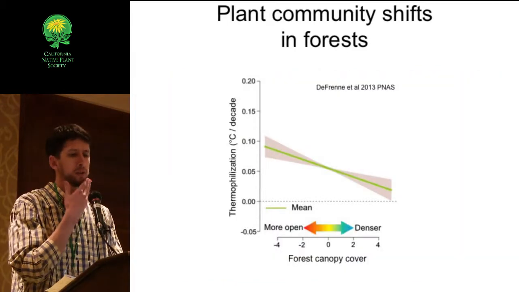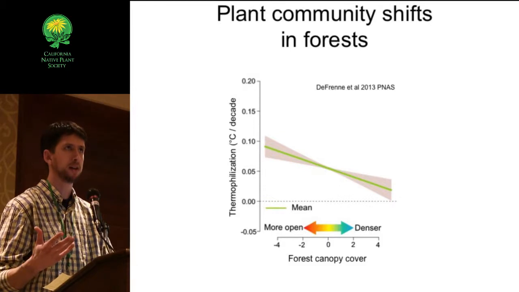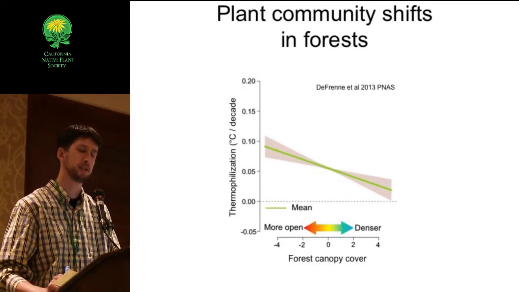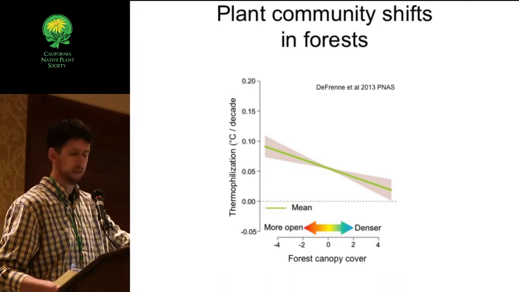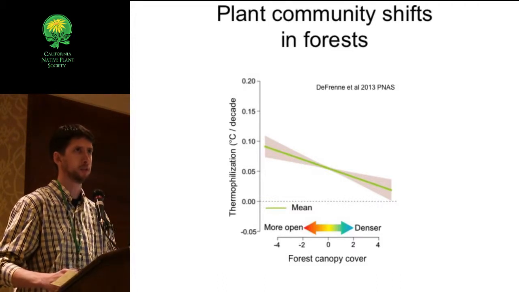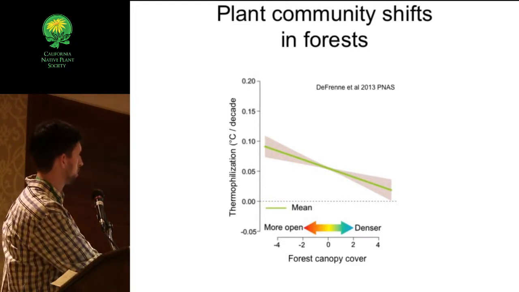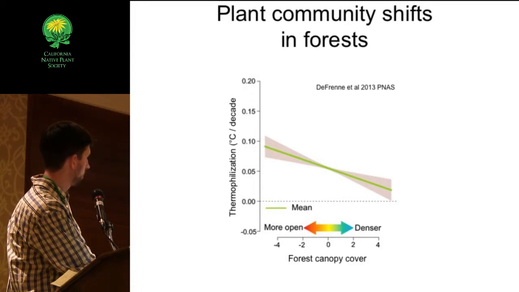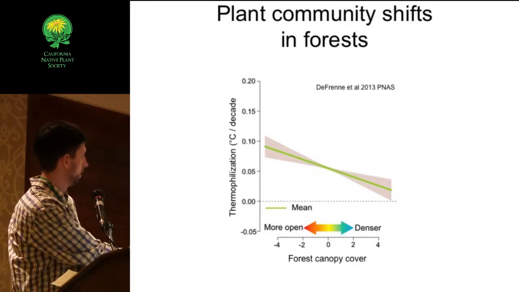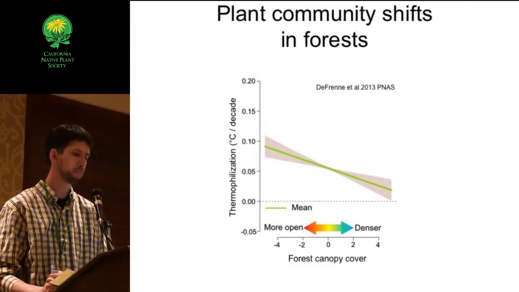And a group of authors looked at this in a recent paper. Dufresne and colleagues quantified this thermophilization process over time, resampling historical plots across a network of forested plots in Europe. And they found that although continental-wide there was evidence for thermophilization, a shift towards warmer climate species, this process was accelerated in areas that had become more open over time and was less in areas that had become more densely forested over time.